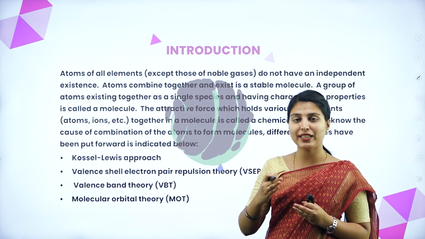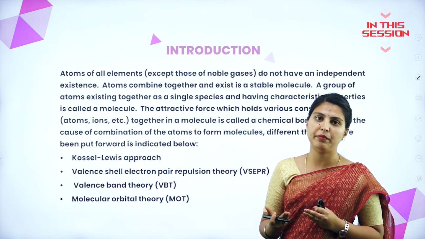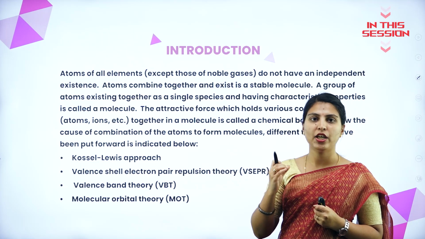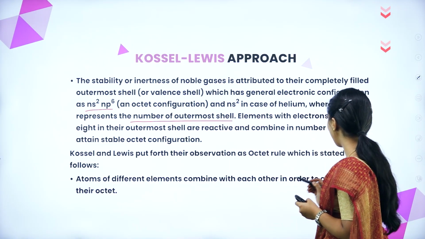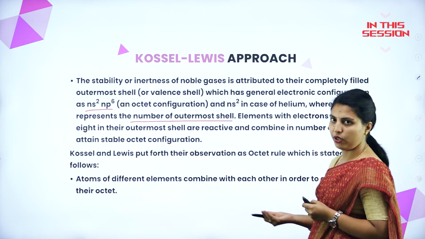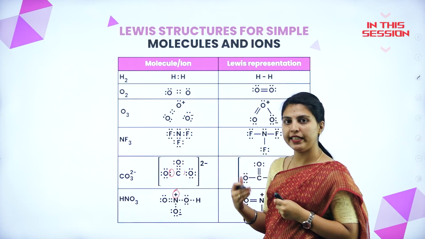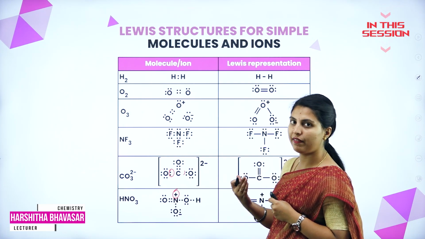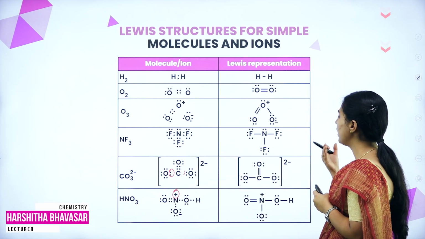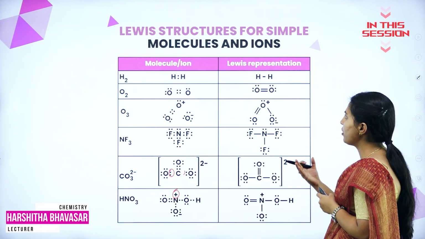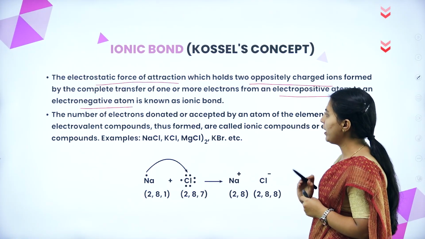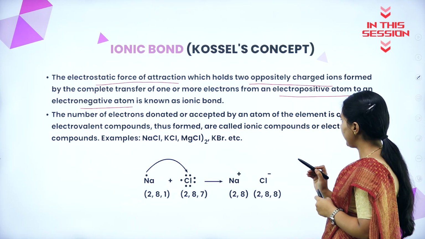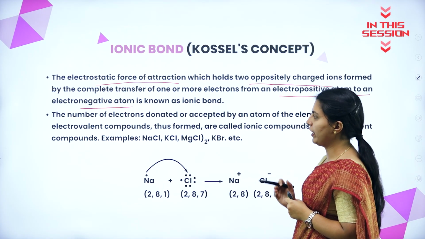When it combines with another atom of different element, that time we'll call it a molecule. Atoms of different elements combine with each other in order to complete their octet. Whenever it is getting less, that will be plus; whenever it is getting more, that will be minus. This is how the molecule and Lewis representation will take place. The number of electrons donated or accepted by an atom of the element is called electrovalent compounds.